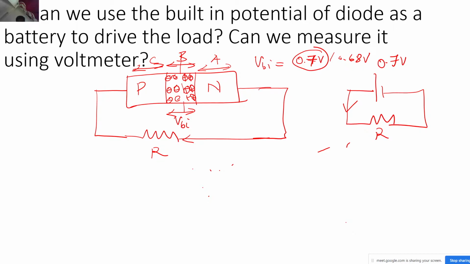Region B, sir. Oh, in only the B region the field will exist, right? So in the C region and the A region there does not exist any electric field, because there is no charge density present in these regions, correct?